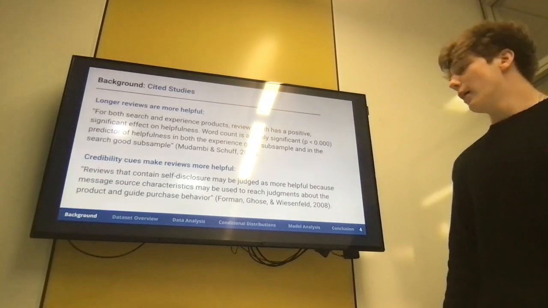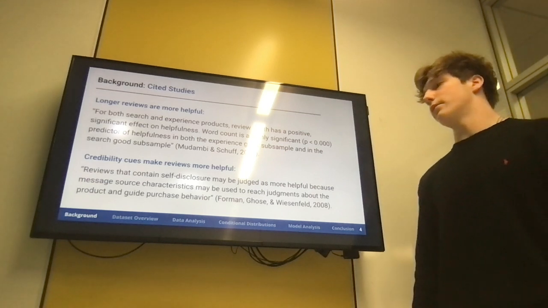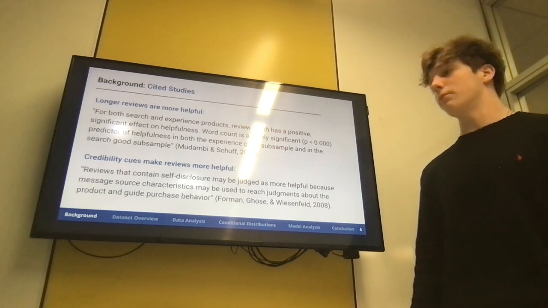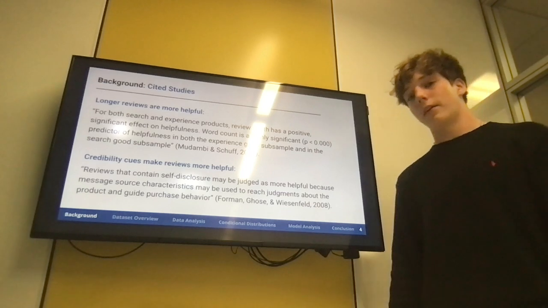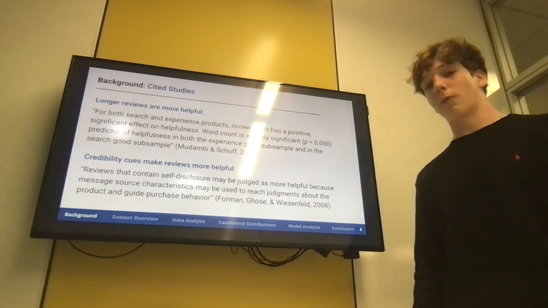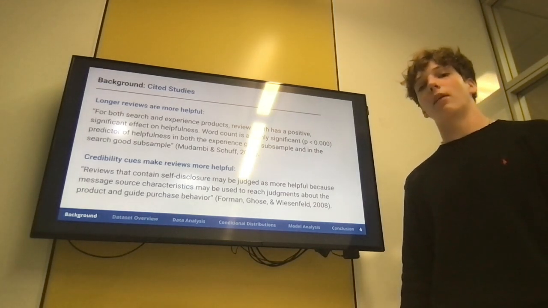In addition, in 2008, Forman, Ghose, and Wiesenfeld found that credibility cues make reviews more helpful. Now, credibility cues can take many different forms, but in this study, they'll take the form of helpful votes.